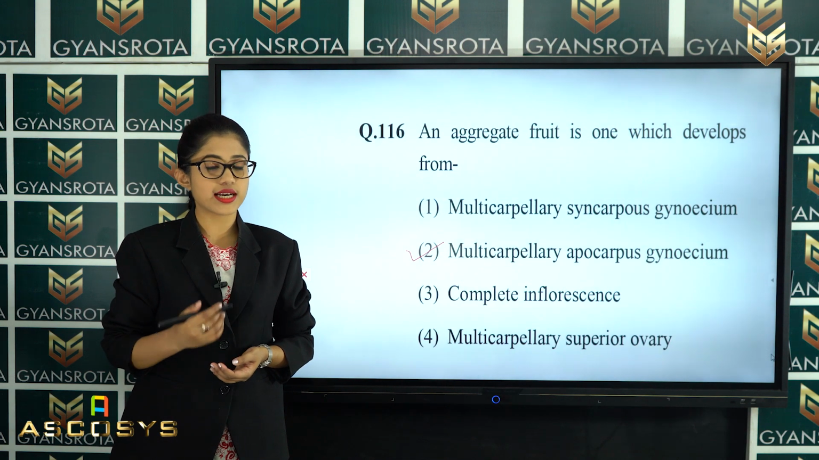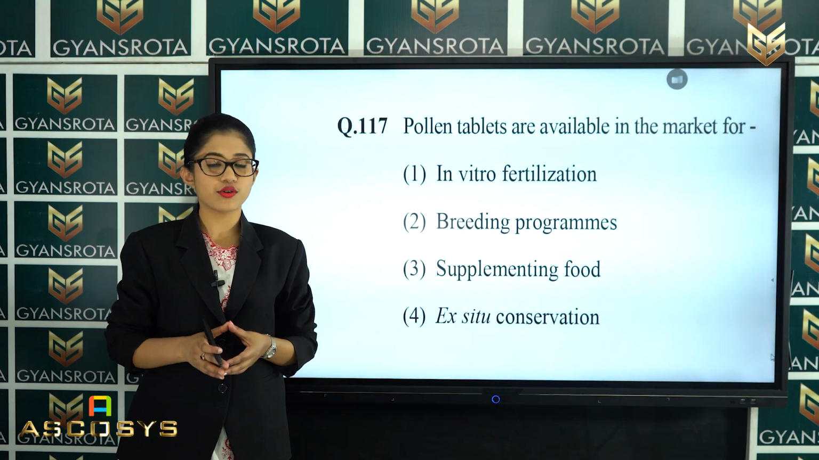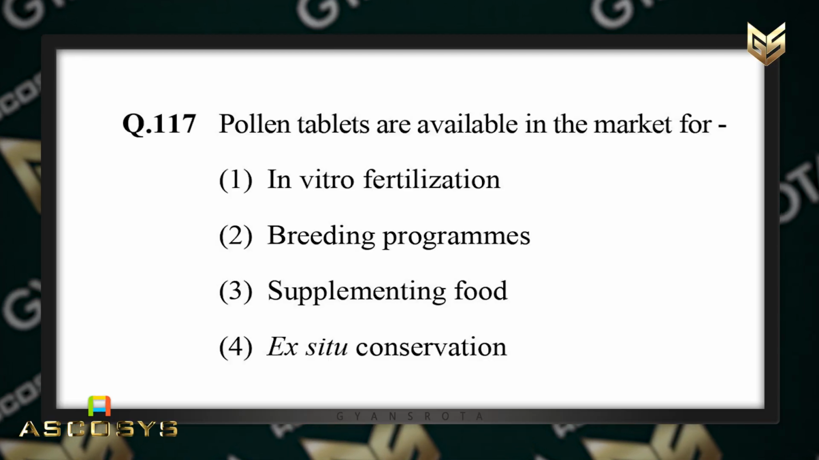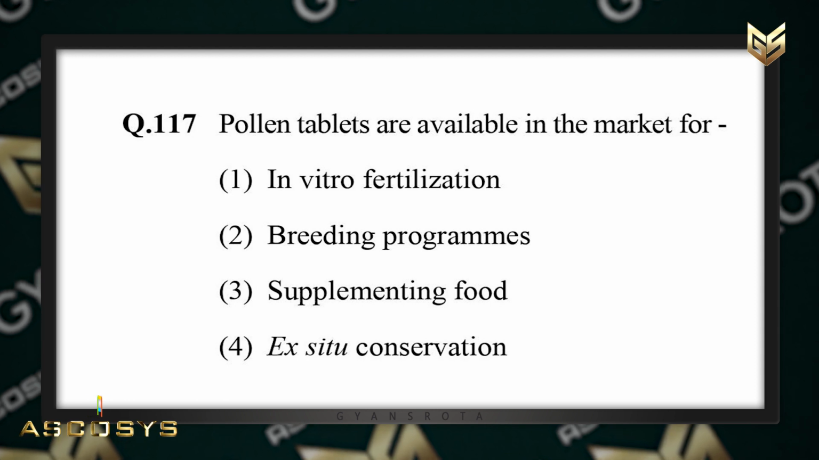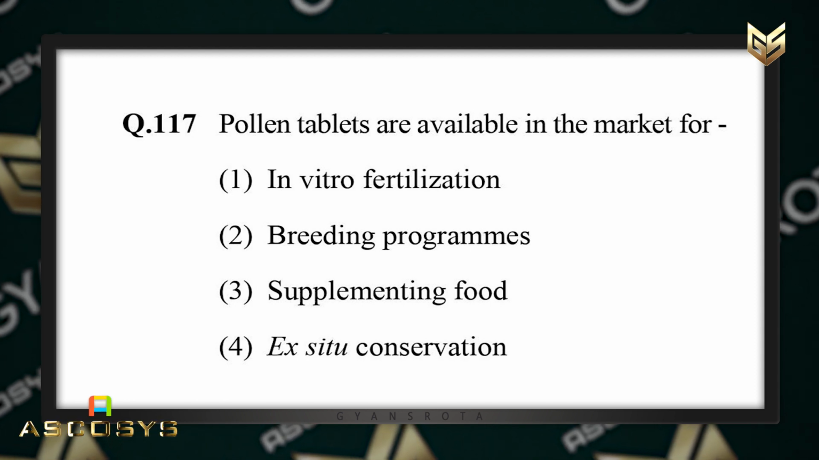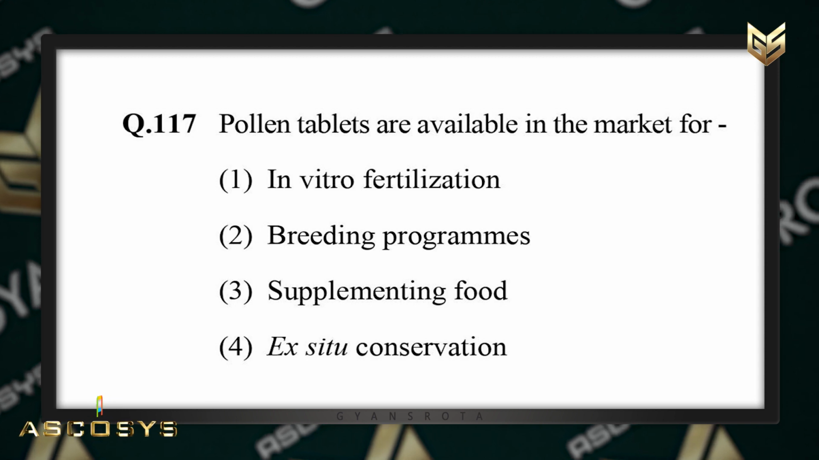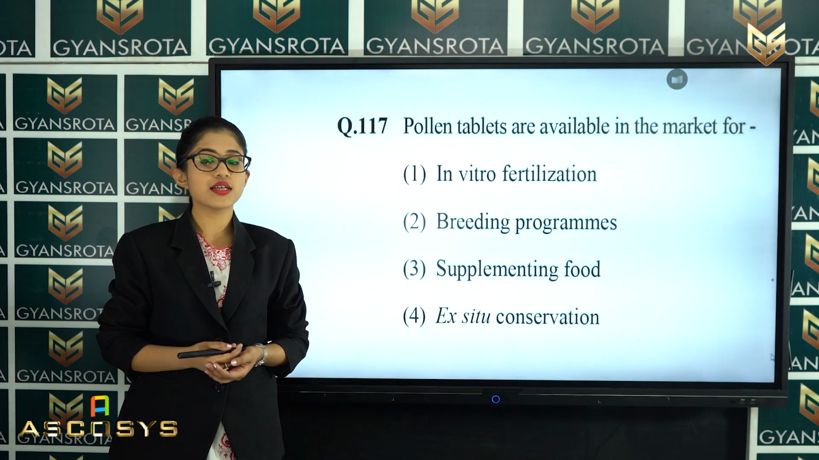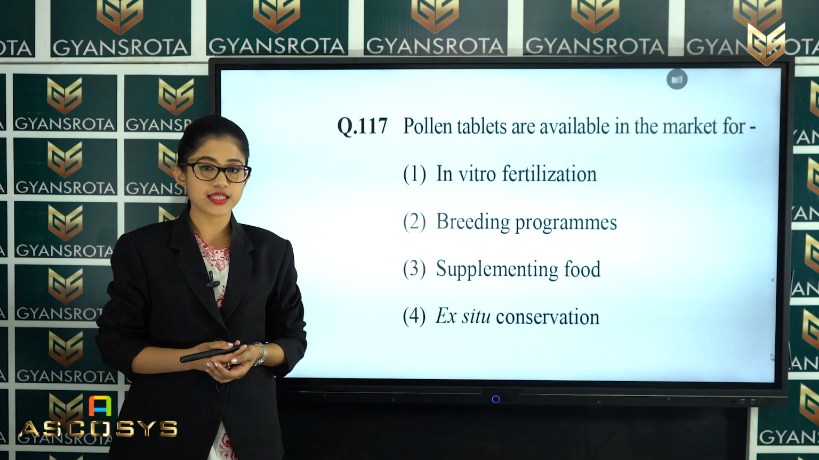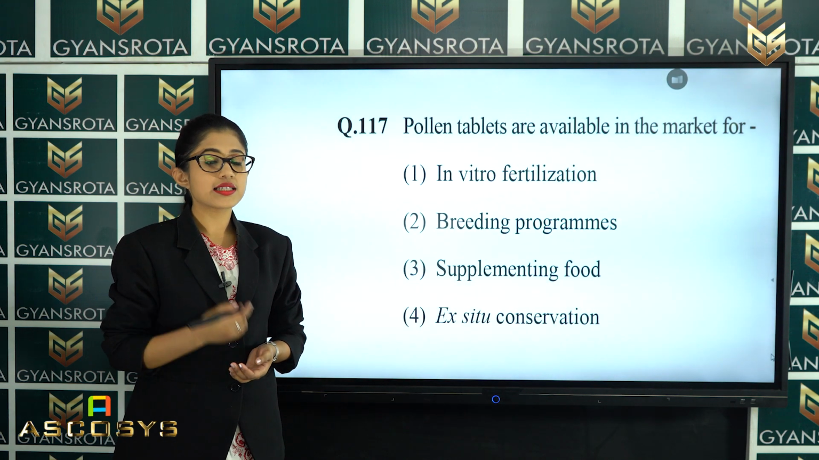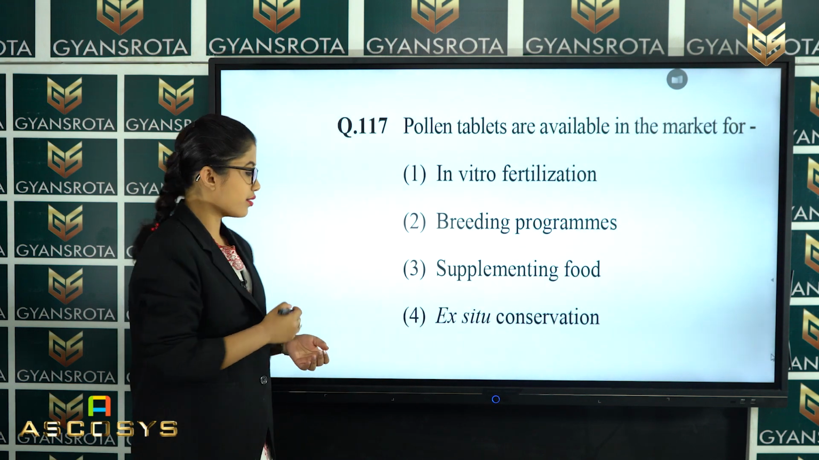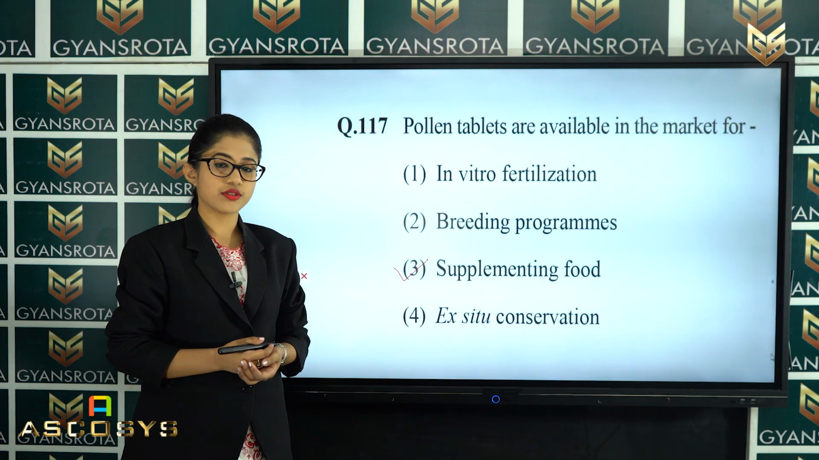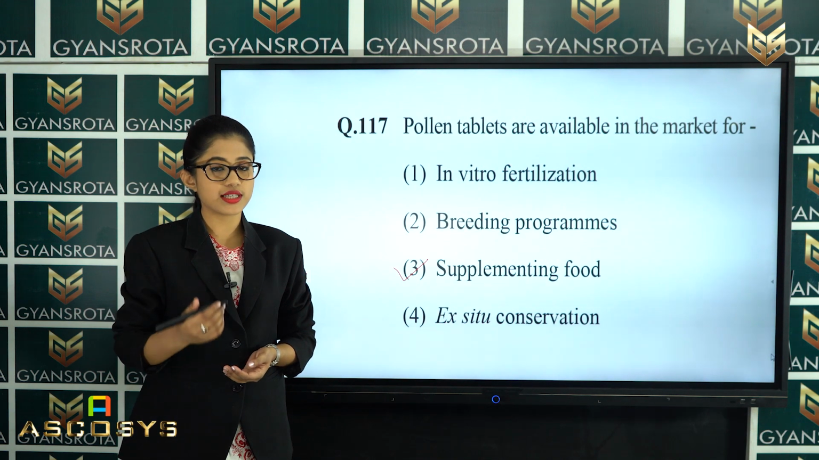Now, let us proceed to the next question. Now, the next question is question number 117. Pollen tablets are available in the market for in vitro fertilization, or breeding programs, or supplementing food, or ex situ conservation. Well, this is a very easy question and it is also from the chapter sexual reproduction in flowering plants. So, what is the answer? That is supplementing food. So, option number 3 is the correct answer for this question. I hope you have remembered the chapter very well. Now, let us move on to the next question.